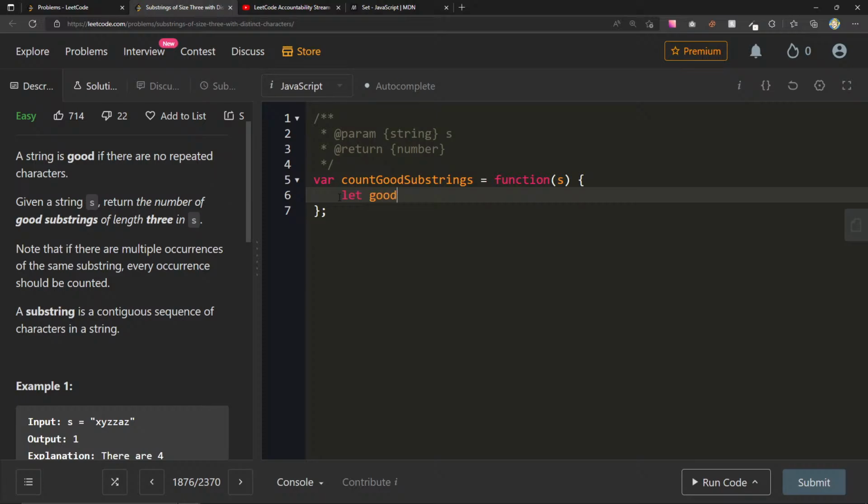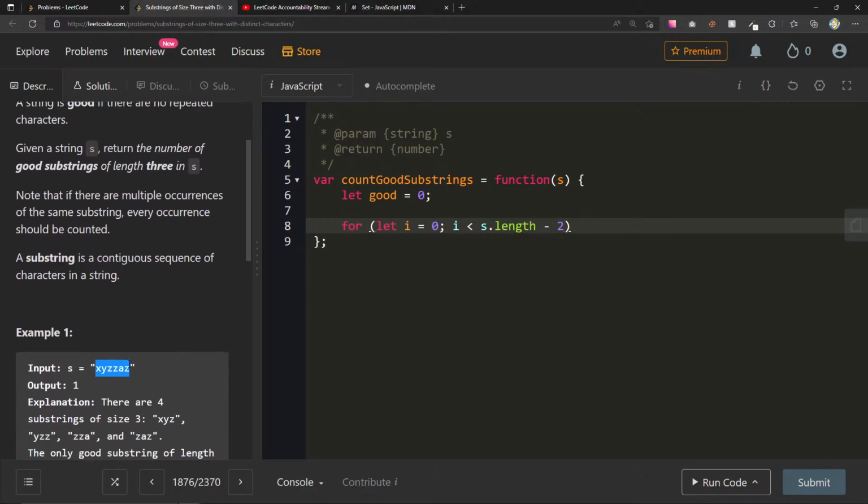So if we did let good equals 0, we can say for let i equals 0, i less than s.length minus 2, right? That way, if s.length is here, minus 1 is here, minus 2 is here. So this i can be here, and we can consider the other 3.